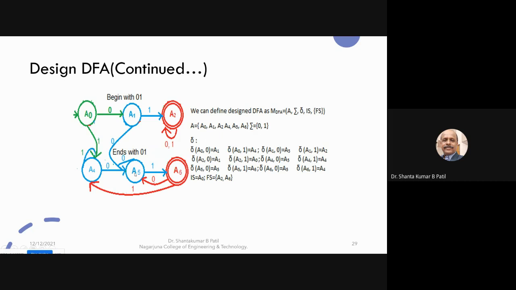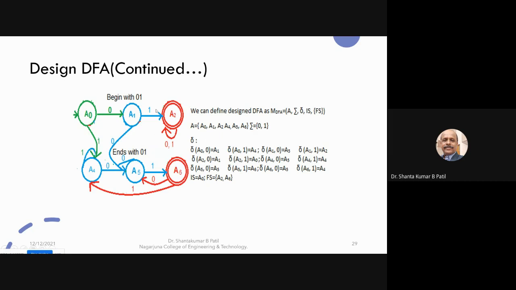This is the string which is ending with 01. It is ending with 01. This is the path which is beginning with 01. This is for the begin with 01. This is for the end with 01. And the combinations, any string you take that begins with 01, or ends with 01, and begins and ends with 01 is also accepted.